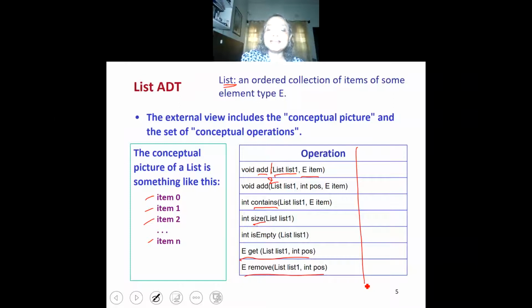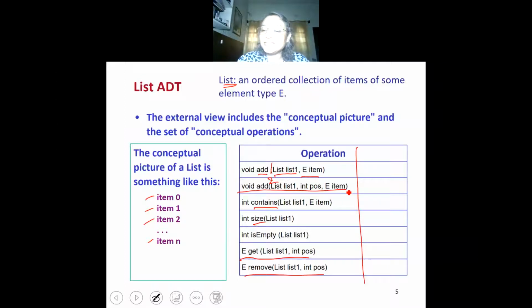Now, if you are using a linked list, suppose you have to do add to, which is adding an item in position pos in list 1. What should you do? You should start from the beginning of the list and follow the pointers so that you go to the element at position pos minus 1. Then you can insert the new item after it by manipulating the pointers as we had discussed in the previous class.